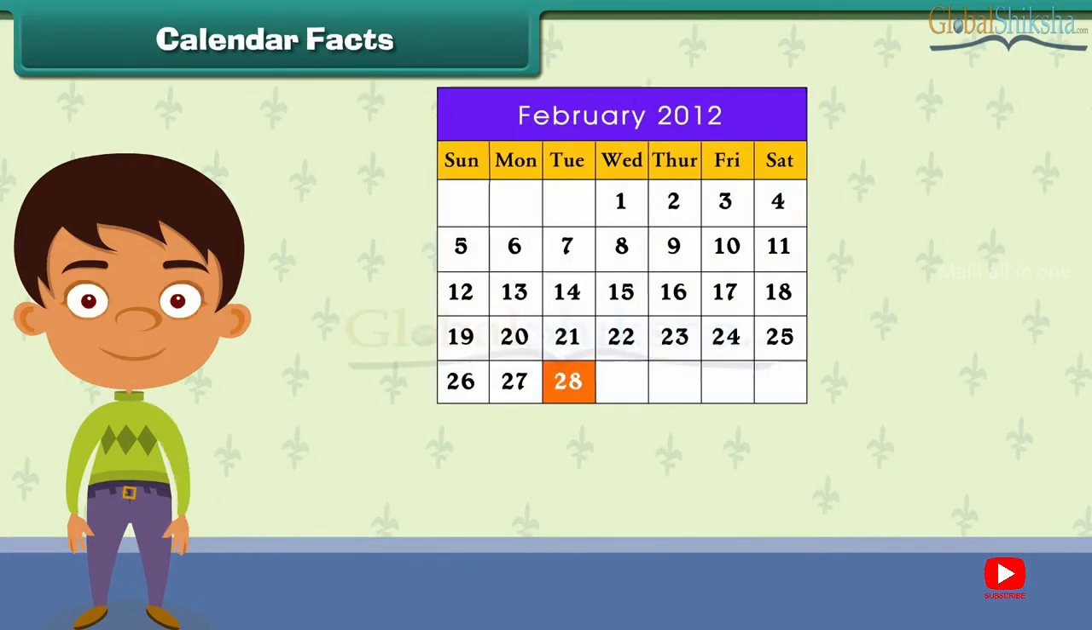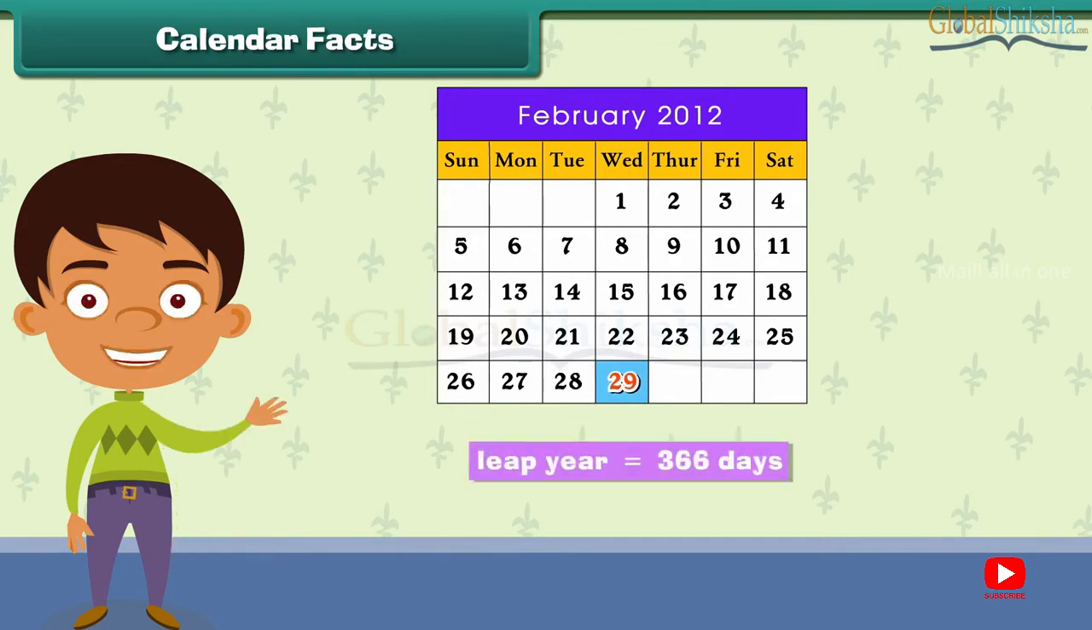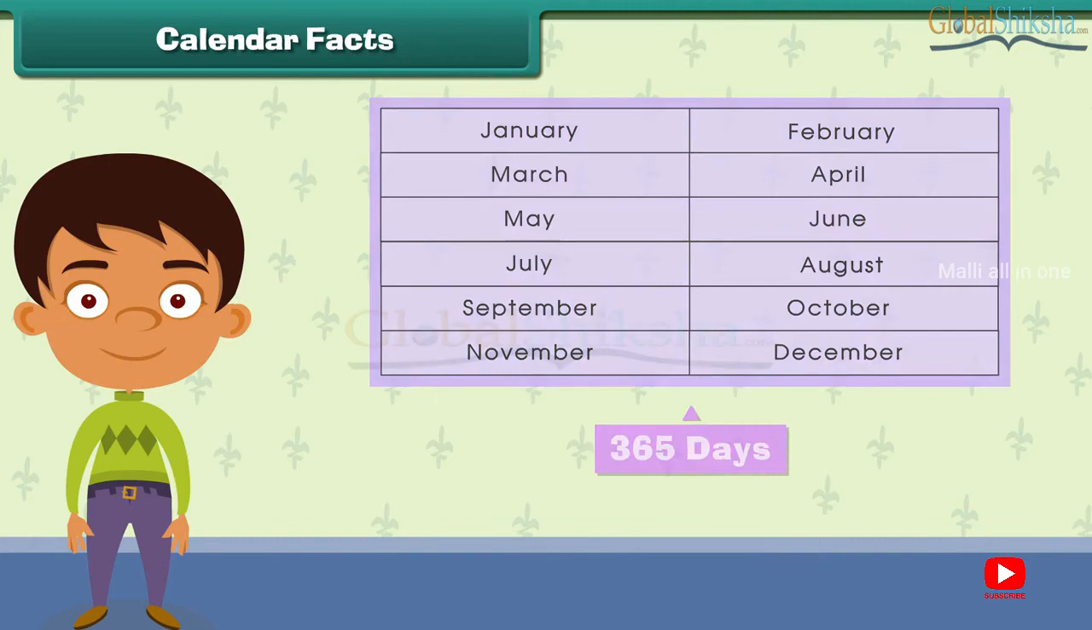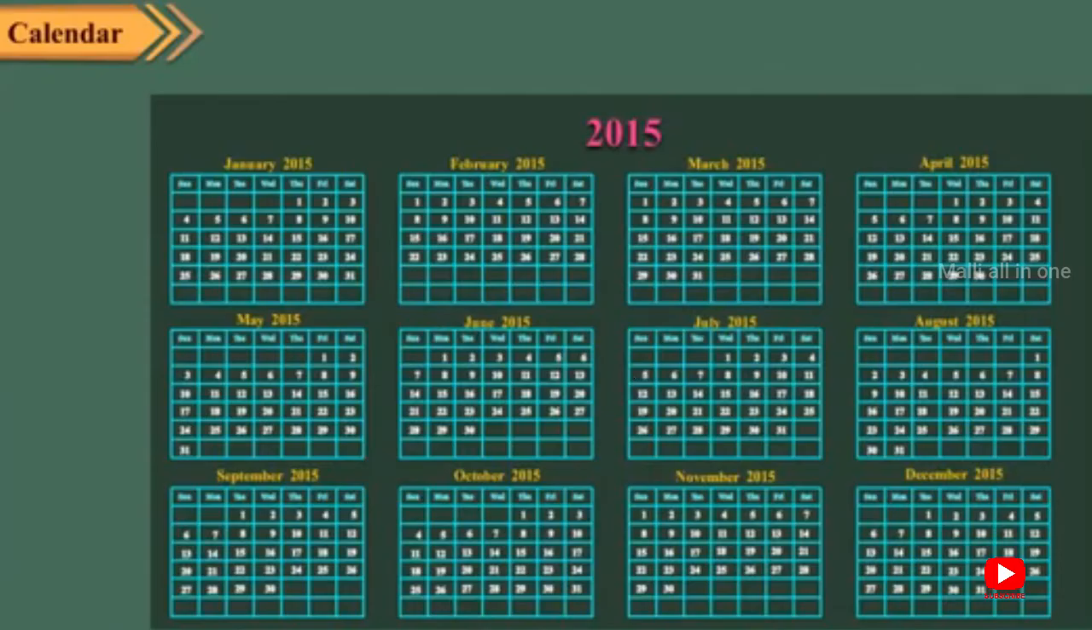Only February has 28 days. Do you know, in a leap year one extra day is added to the month of February. Therefore, the whole year has 366 days. In a leap year, 366 days. In a normal year, 365 days. Okay, children? Now, did you understand this calendar? From January to December, months are there. From that, we get 365 days. And 366 days come in a leap year.